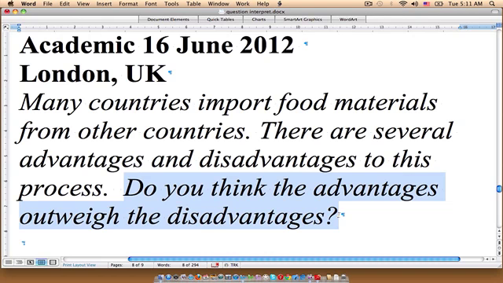That's fine. The question here is not saying analyze both the advantages and disadvantages and state which you think outweighs the other. That's not what it's asking us here. It's simply asking us which side do you think is stronger. So you could write an essay with a thesis that just focuses on the advantages, or a thesis that states that the disadvantages are more prevalent in this issue.